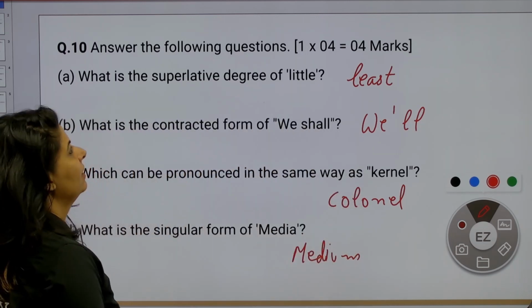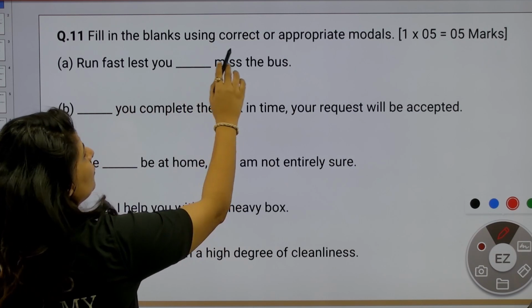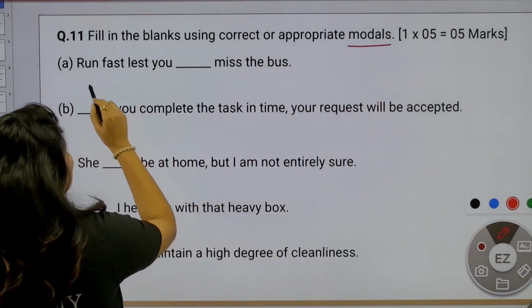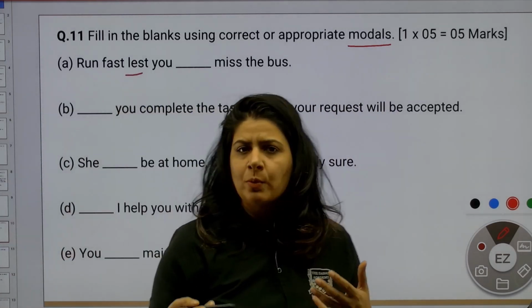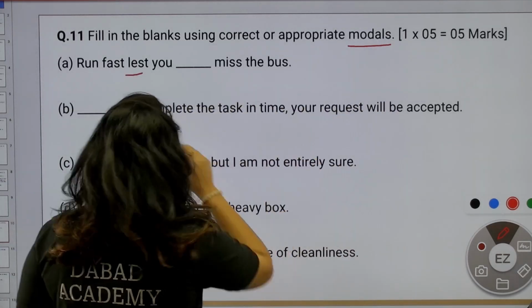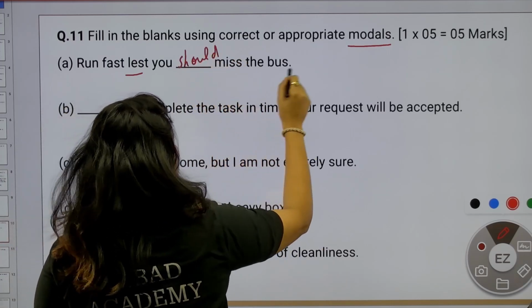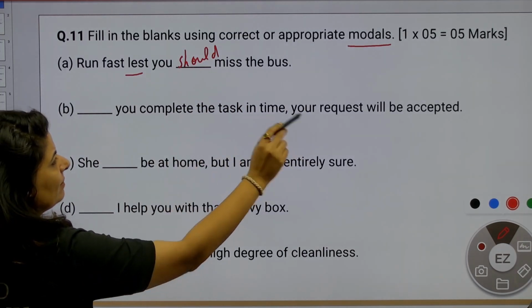All right. Moving on to the next question. Fill in the blanks using correct or appropriate modal verbs now. So whenever lest is given, it is always followed with should. Run fast lest you should miss the bus. Dash, you complete the task in time, your request will be accepted.